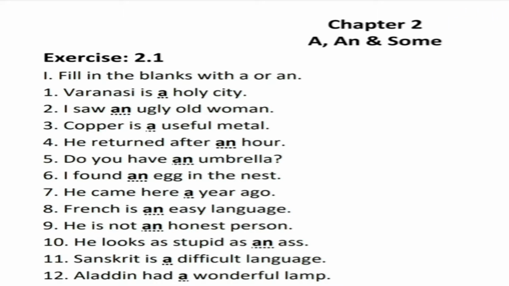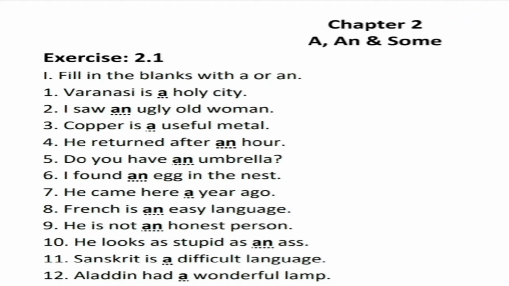We use a before a word that begins with a consonant, or with a vowel having a consonant sound, like a college, a university, a European, a 1 rupee note. Second, we use an before words beginning with a vowel, that is a, e, i, o, u, or words beginning with a silent h, like an apple, an egg, an onion, an uncle, an inkpot, and so on.